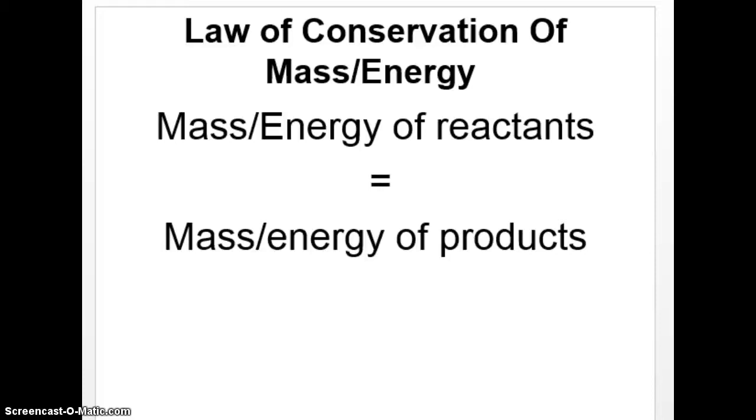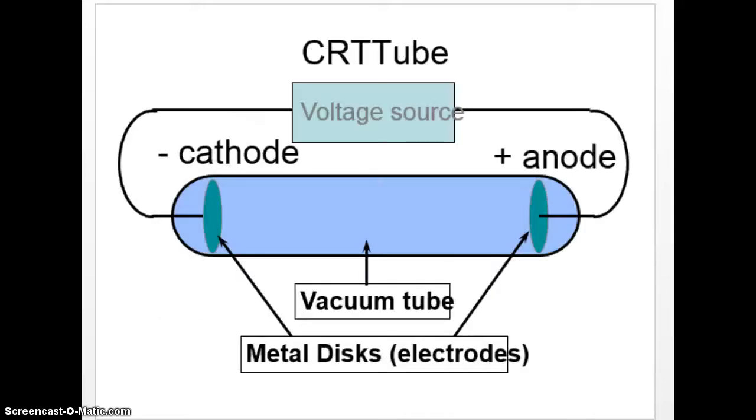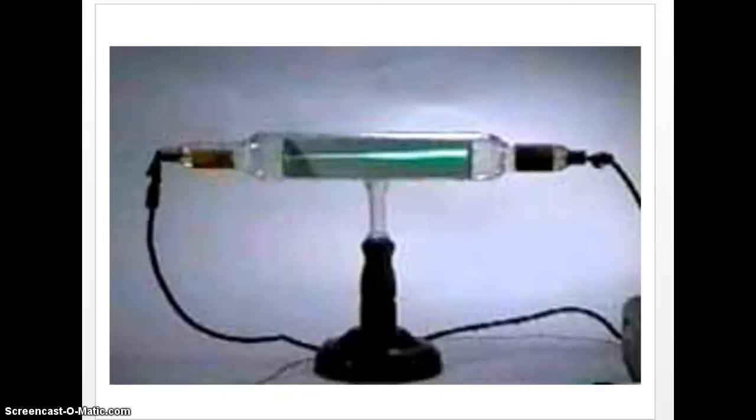Now, after that, many scientists started making some serious progress. We had J.J. Thomson. He made the cathode ray tube and did all sorts of experiments to find the electrons. And an actual picture of his device is shown there.